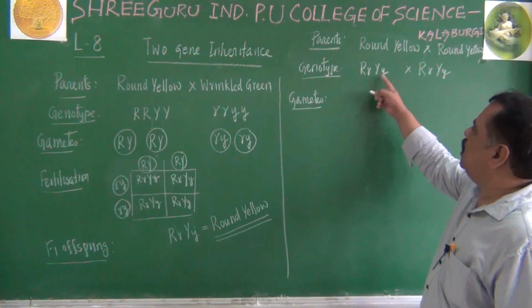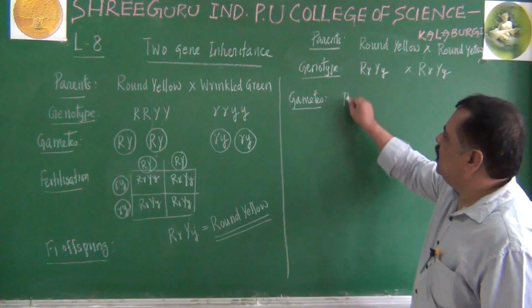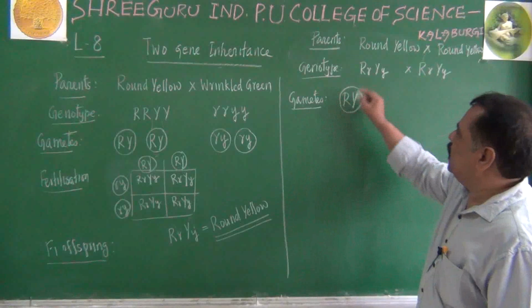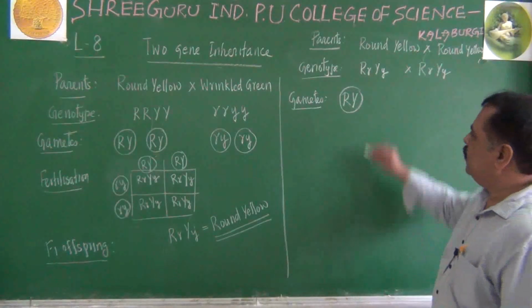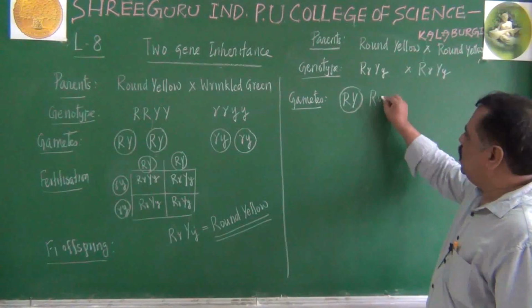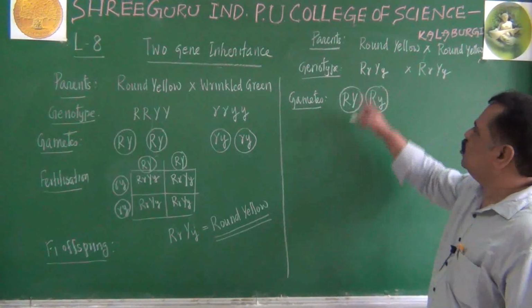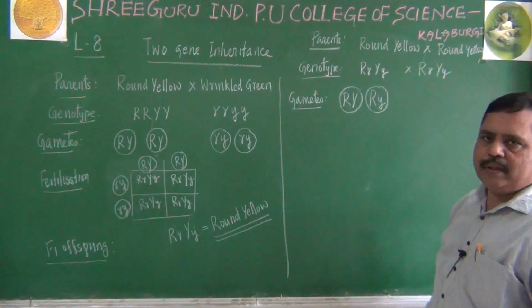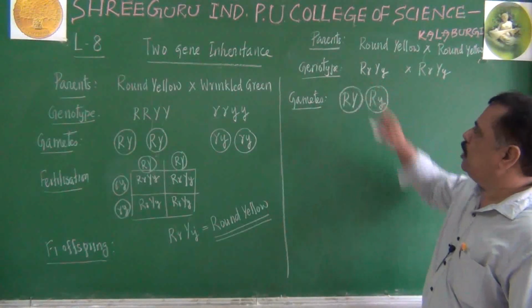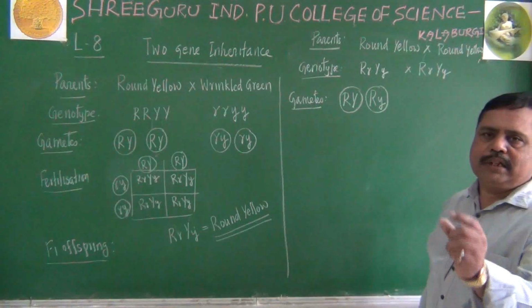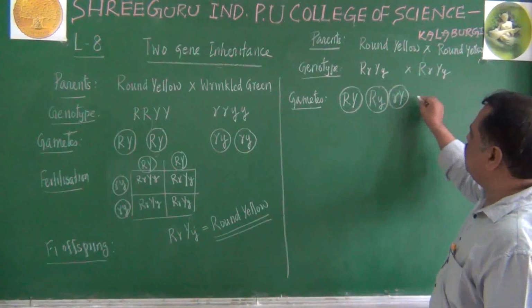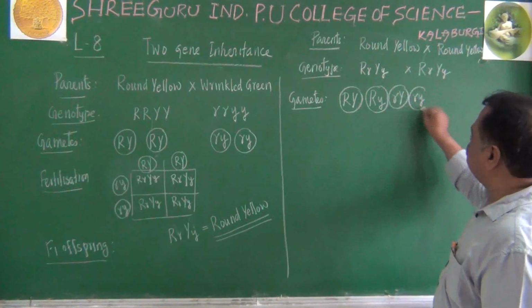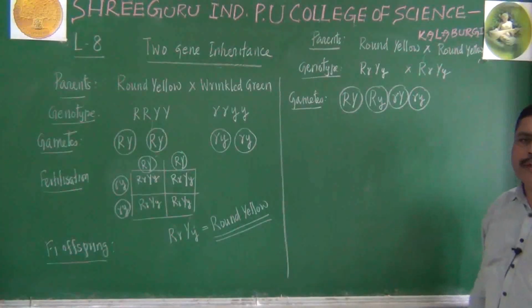Capital R small r, capital Y small y means it can produce capital R, capital Y together as one gamete. Remember, capital R small y is also another possibility. You cannot say that small y should not be present with capital R like that. Small r, capital Y is another possibility. Small r, small y is another possibility.